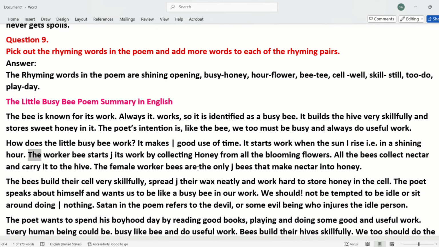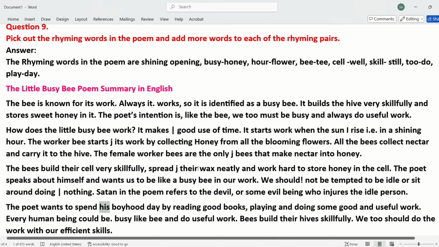In a shining hour. The worker bee starts its work by collecting honey from all the blooming flowers. All the bees collect nectar and carry it to the hive. The female worker bees are the only bees that make nectar into honey. The bees build their cell very skillfully, spread their wax neatly and work hard to store honey in the cell.